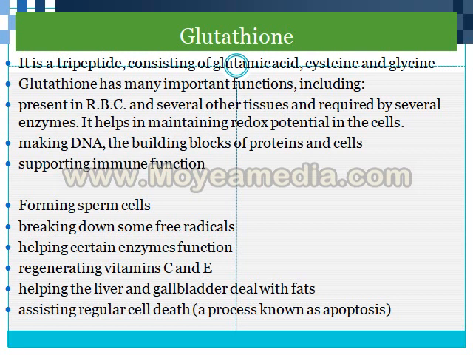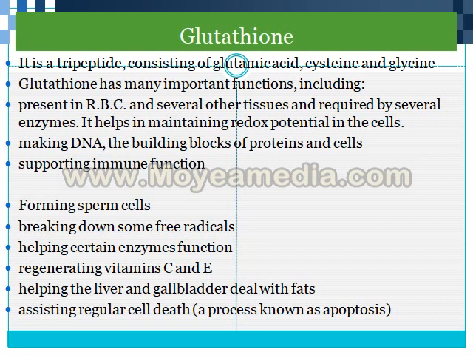Glutathione is a tripeptide consisting of glutamic acid, cysteine, and glycine. Glutathione has many important functions. It is present in the RBC and several other tissues and is required by several enzymes. It helps in maintaining redox potentials in the cells. It helps in the making of DNA. It supports the immune system.